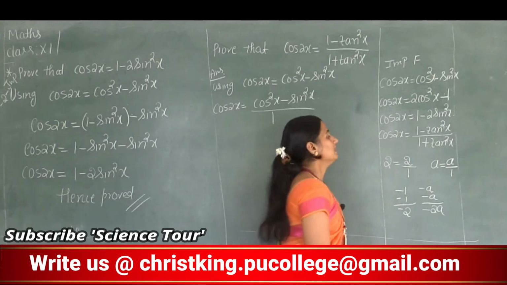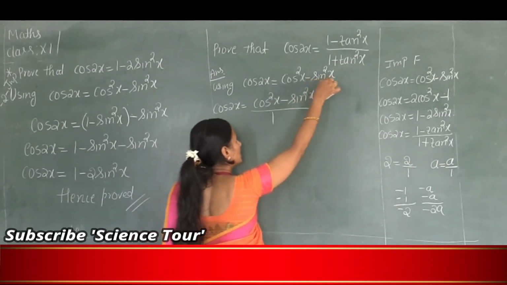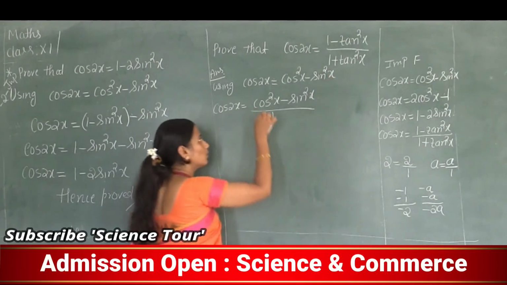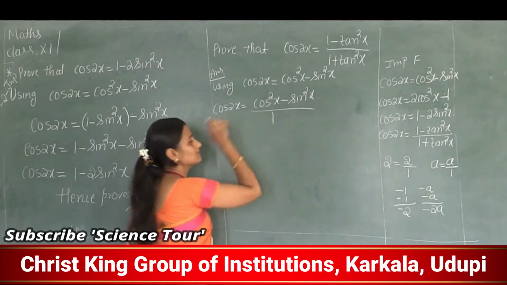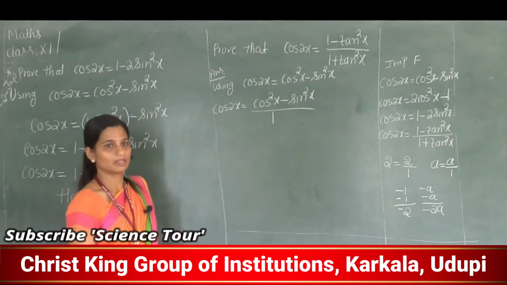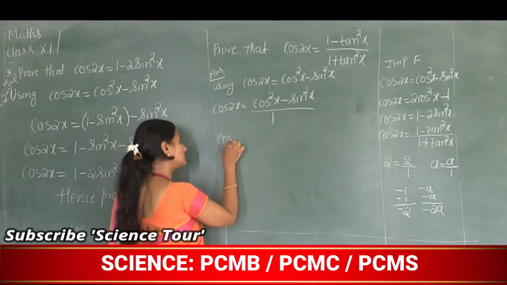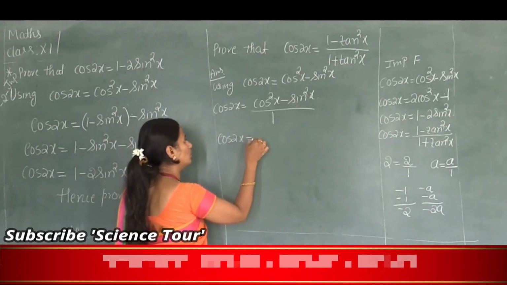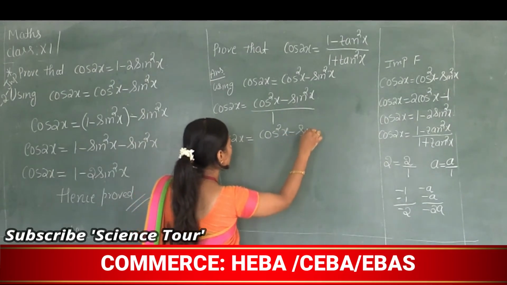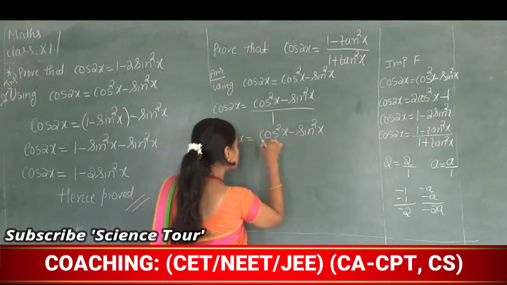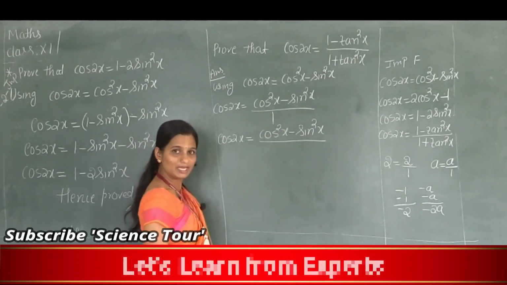Yes, now similarly I wrote cos square x minus sin square x as cos square x minus sin square x divided by 1. The value will be the same. Now next, cos 2x is equal to cos square x minus sin square x divided by, now here I will use an identity.